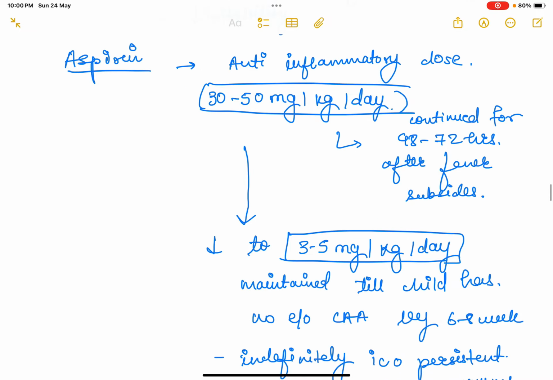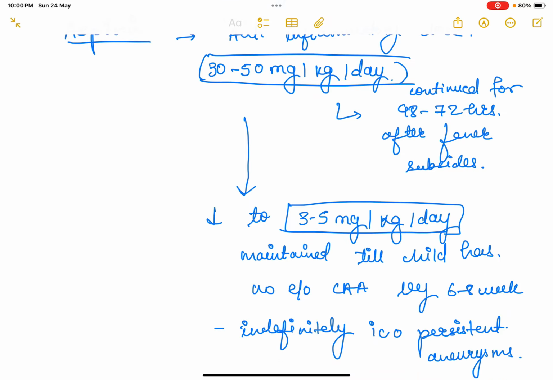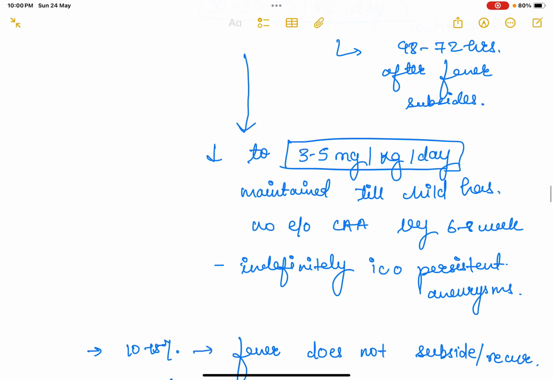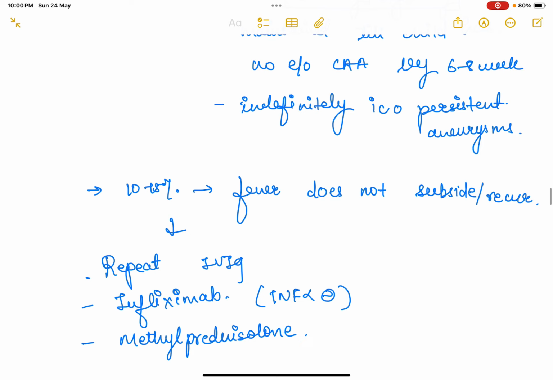And then after 2 to 3 days we move on to 3 to 5 mg per kg per day, and this aspirin dose has to be maintained until the child has no evidence of coronary artery abnormality by 6 to 8 weeks. And if there is persistent aneurysm, then the aspirin dose has to be maintained indefinitely to prevent thrombosis and ischemia.